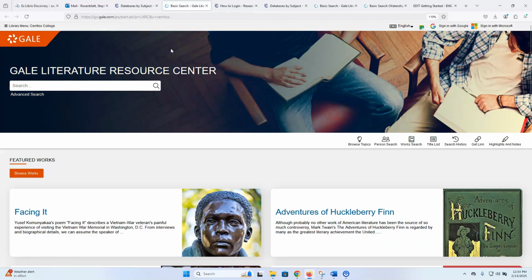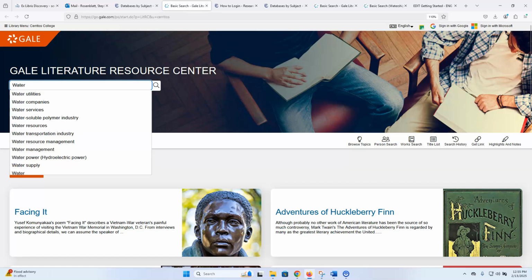open up the database. If you're at home and you haven't logged into any of our resources yet, at this point you'll probably be asked to log in, and you would just use the same username and password you use to get into Canvas. So I'm just going to start with a really simple search using the title of the book, which is Watership Down.